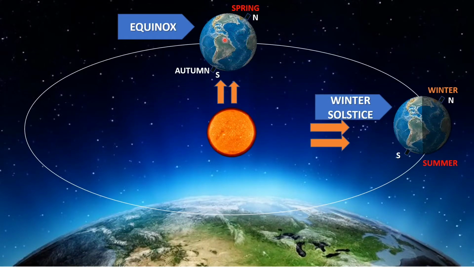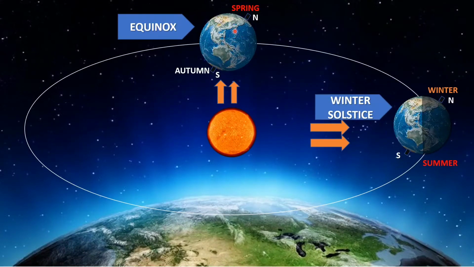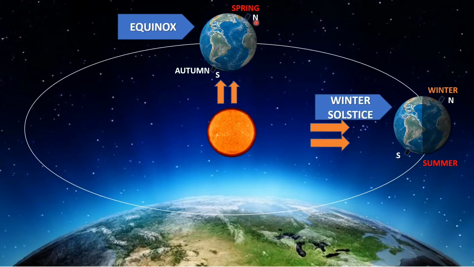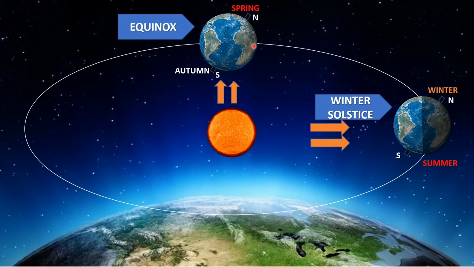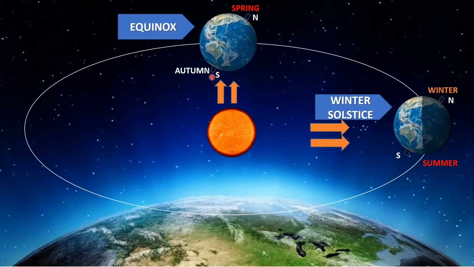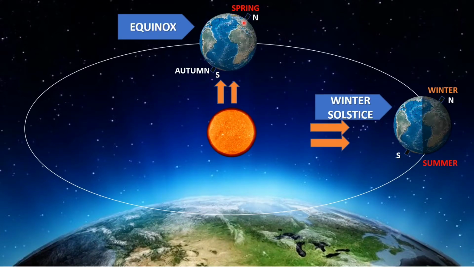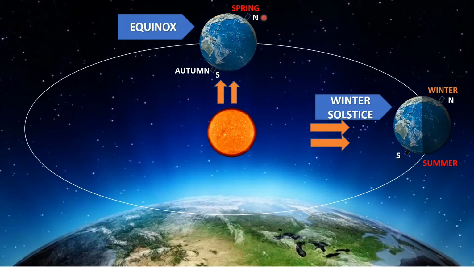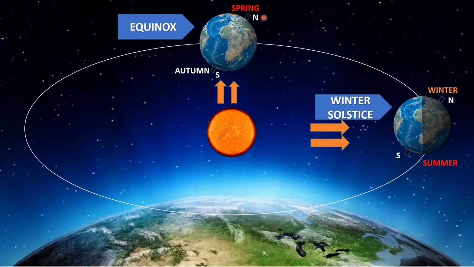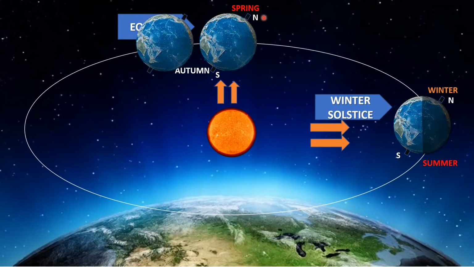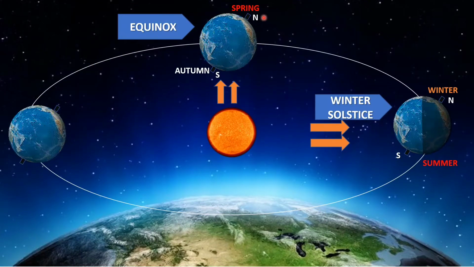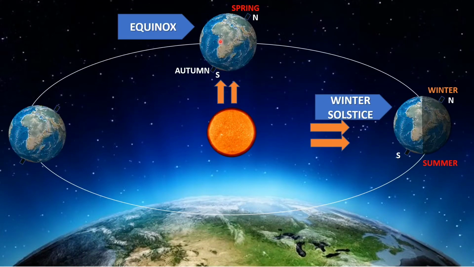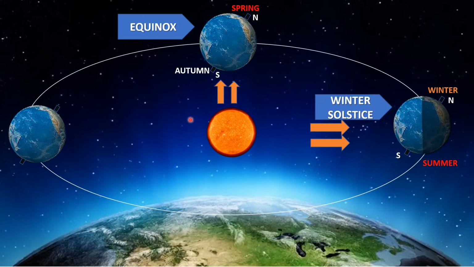There won't be any hemisphere or any pole which is going to have longer days or longer nights. Okay, so this was about equinox, when there will be autumn season in the southern hemisphere and spring season in the northern hemisphere. Now next, the earth will move towards again the position where it is going to have one of its poles just in front of the sun.